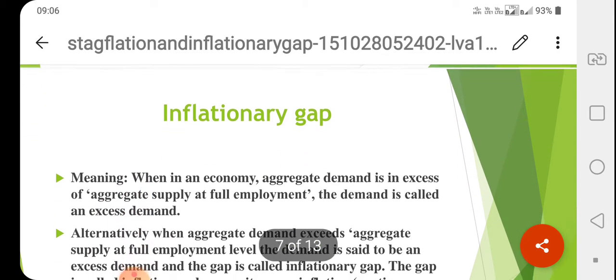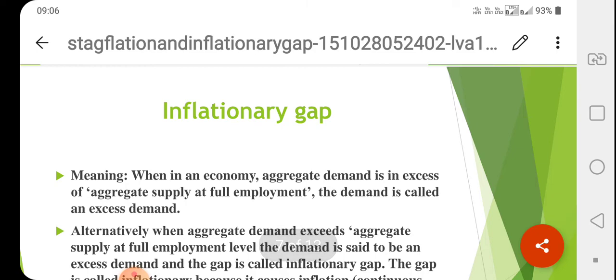And the second one is inflationary gap. When in an economy aggregate demand is in excess of aggregate supply at full employment, the demand is called an excess demand. That excess over aggregate supply at full employment level is called inflationary gap.